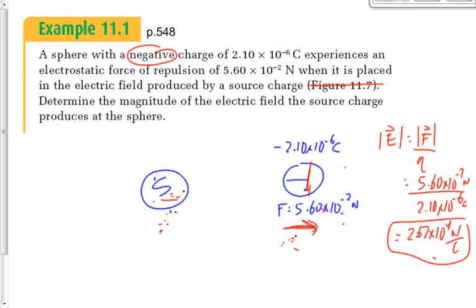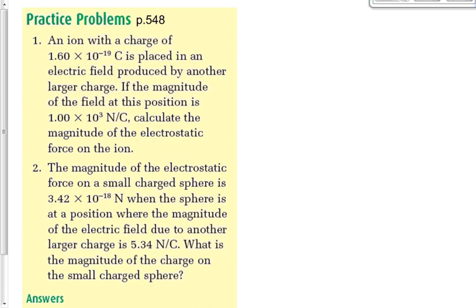Okay, I got two sets of questions for you to work on. Practice problems on page 548. In addition, there's one more example that kind of goes with this, but I think I'm going to skip that example. In addition, I want you to do the practice problems on page 549 as well.